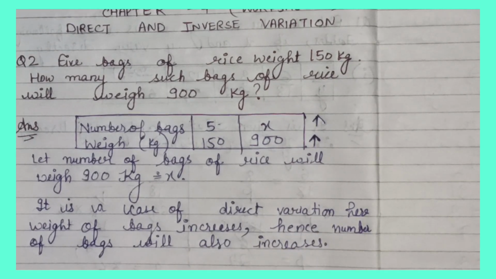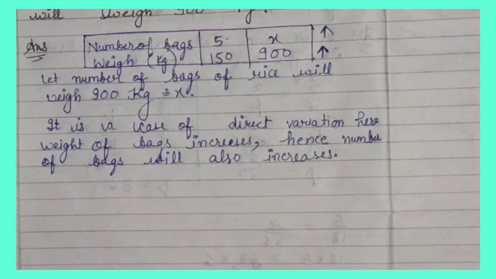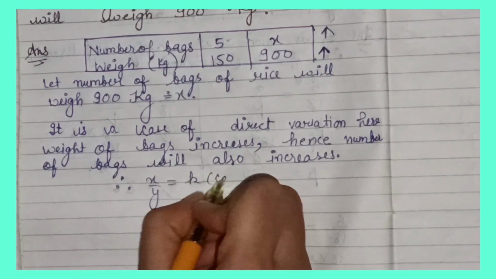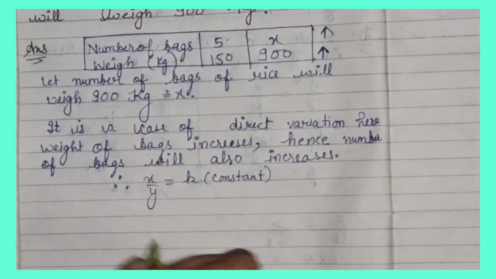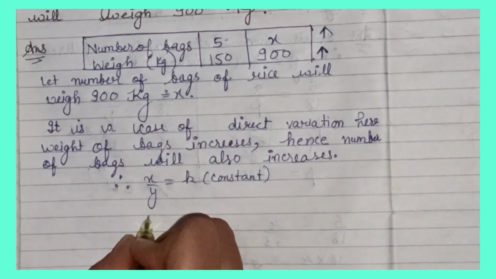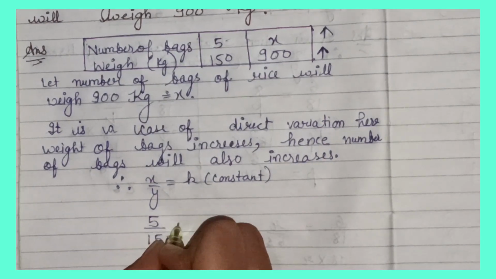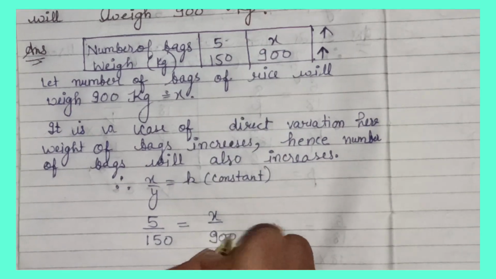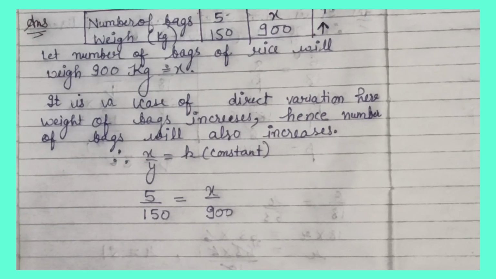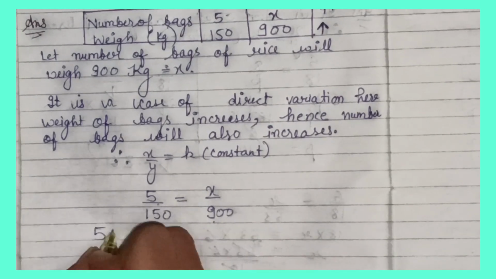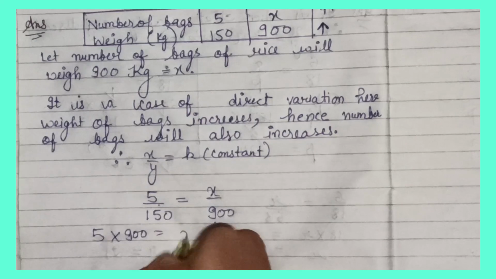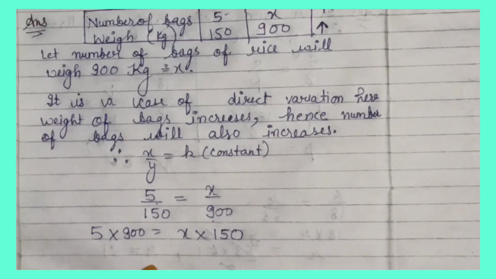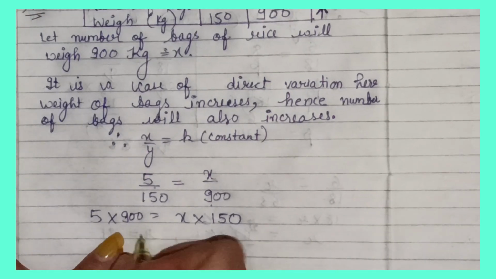And we know that the formula of direct variation is x upon y equal to k, a constant. I write x upon y is equal to 5 upon 150, which is equal to x upon this 900. So by cross multiplying, I write 5 multiplied by 900 is equal to x multiplied by 150.